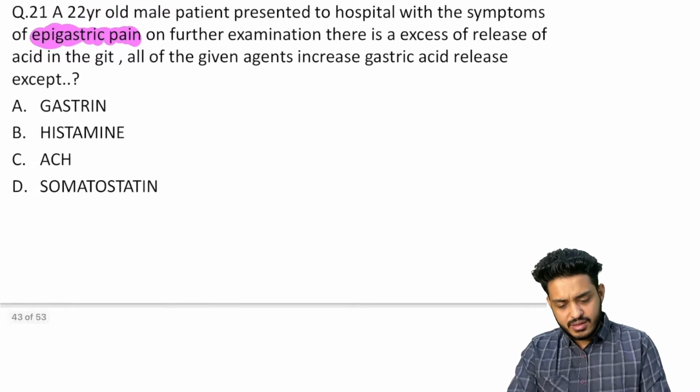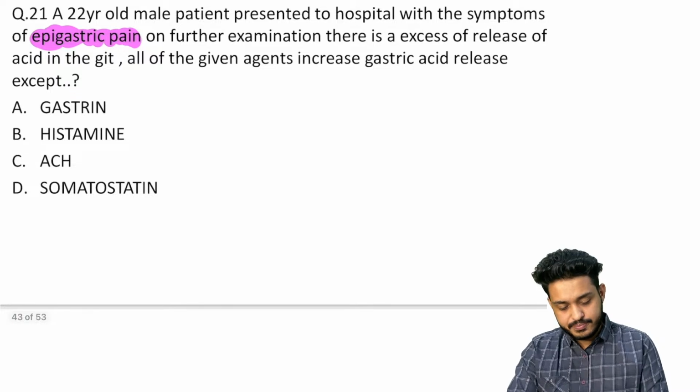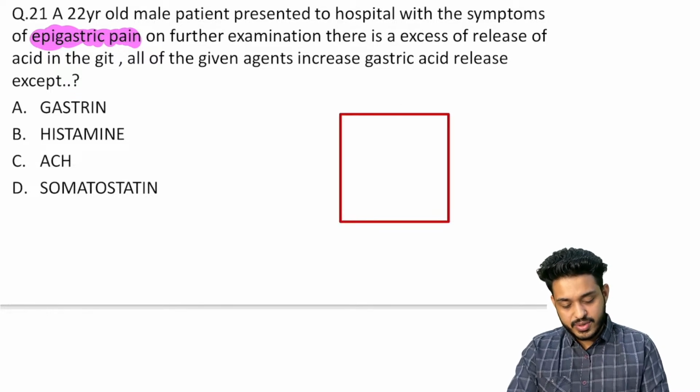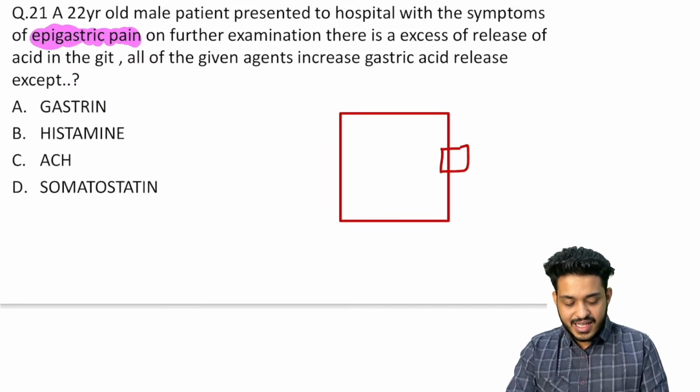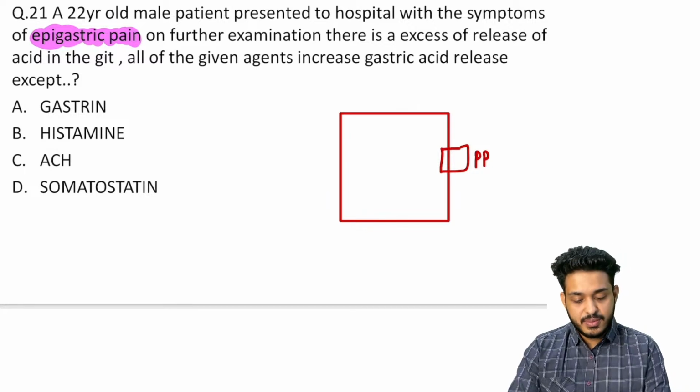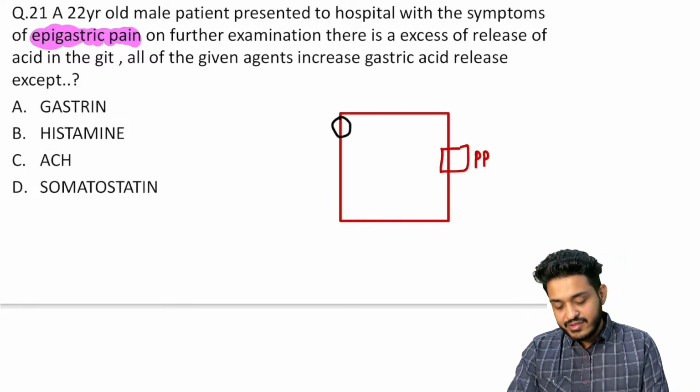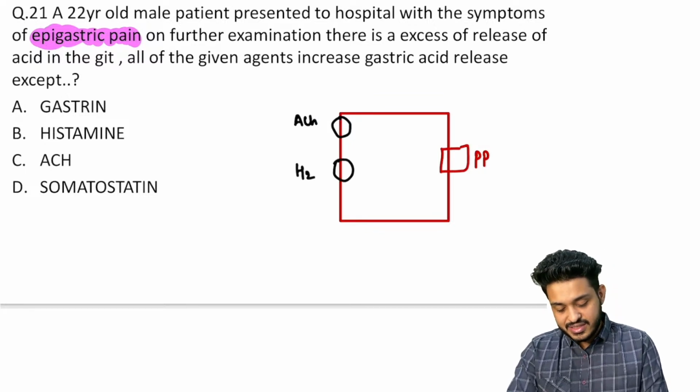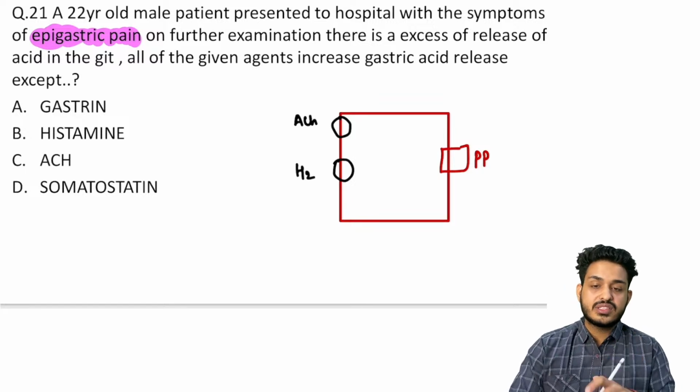So let me make a schematic diagram for you. Suppose this is going to be your GIT, this is going to be your parietal cell, and parietal cells will be having the proton pump. Parietal cells will be having which pump? Proton pump. And remember three factors which are going to increase this particular thing. First is your acetylcholine. Second is your histamine. Histamine has 4 receptors, and here it is H2. H1 is concerned with the allergy, H2 is here.